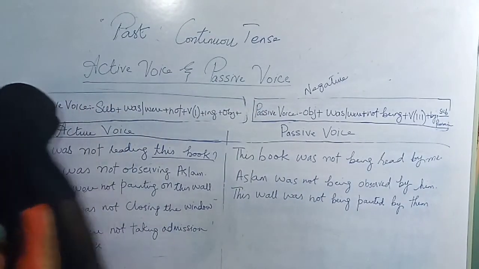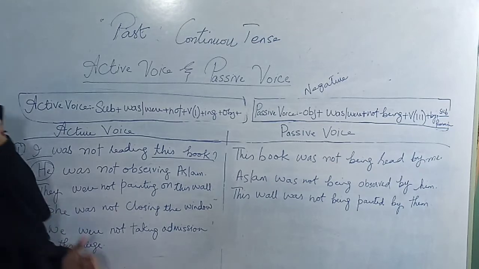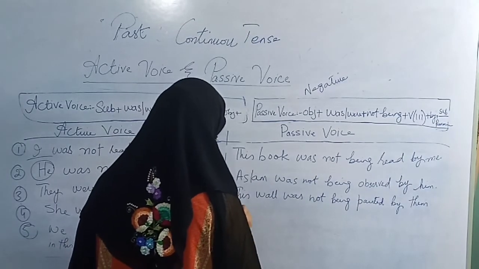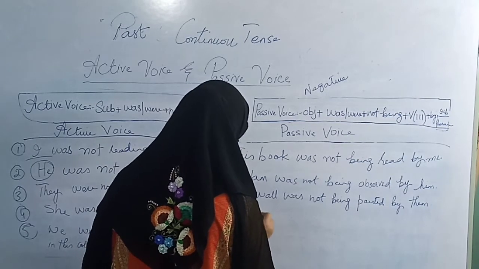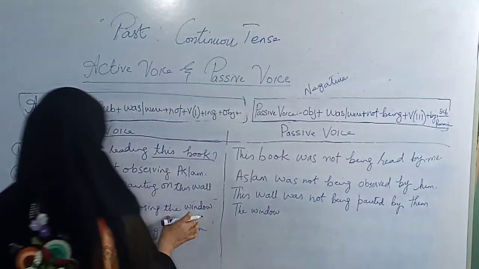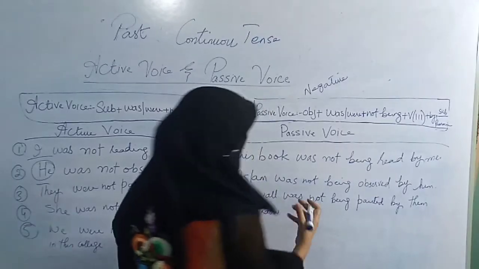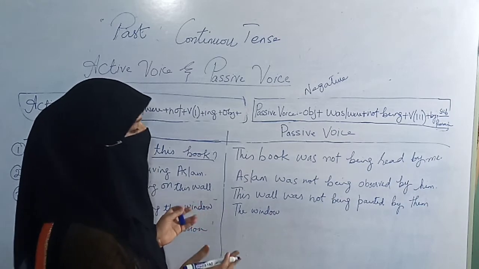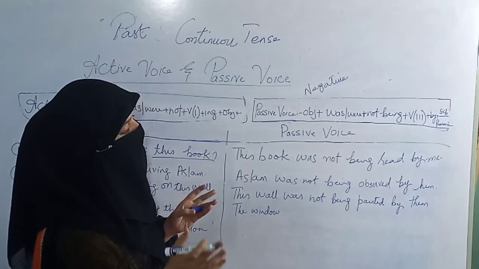The fourth sentence is she was not closing the window. The window is singular. बहुत सारी windows होती हैं. It will become the windows were, because it is a window.